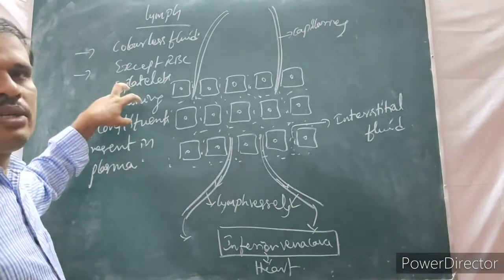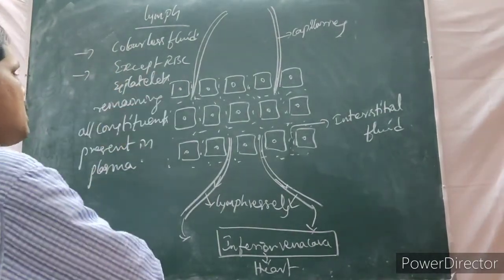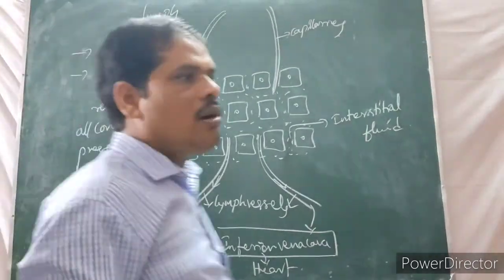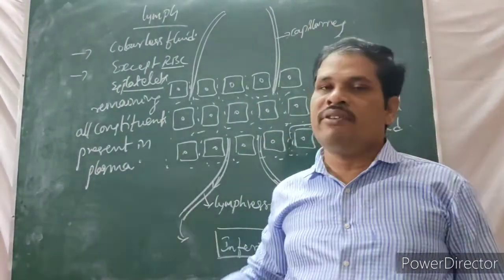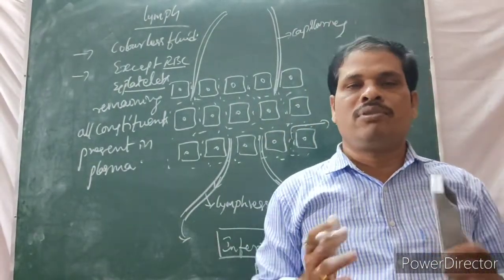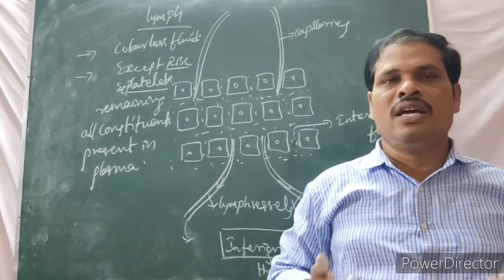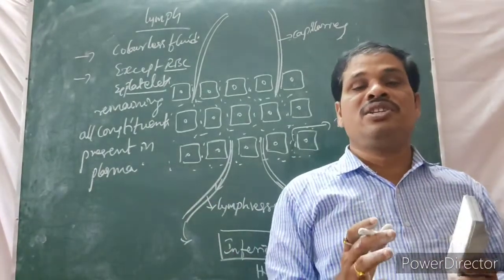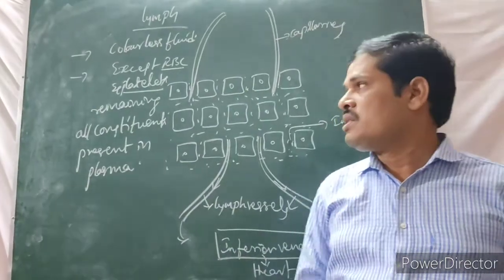That means, what are the constituents present in plasma? All are present except RBC and platelets. What is the meaning of that? These two components are absent. The remaining constituents are all present. So, what does plasma have? Water and proteins are there. Glucose, amino acids and lipids as nutrients are there, and minerals are also there. All the nutrients are present, but in a smaller quantity when compared to the plasma.